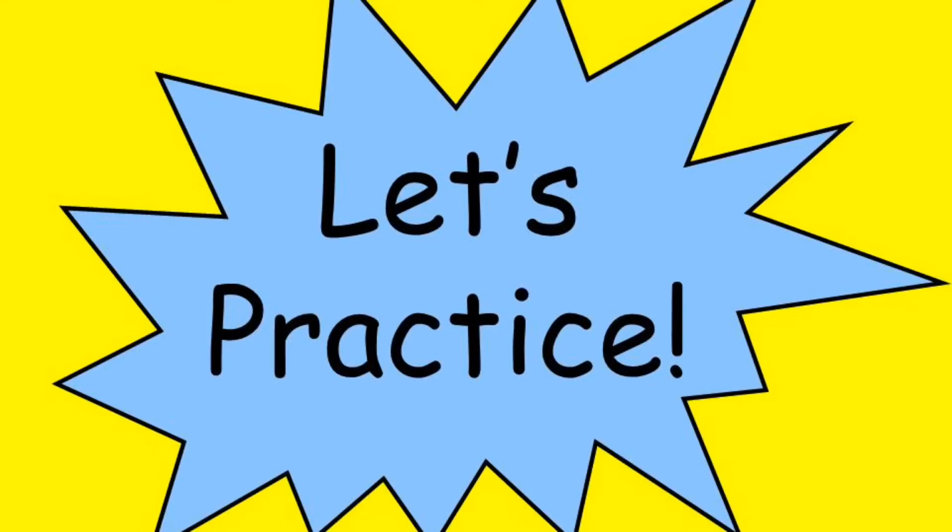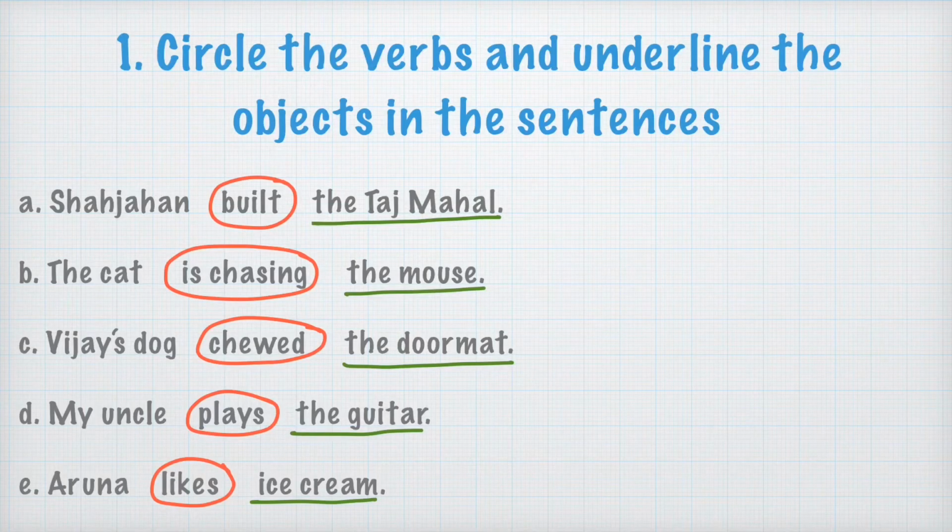Let us practice now to make the concept more clear in our mind about transitive and intransitive verbs through these exercises. Exercise 1 is: circle the verbs and underline the objects in the sentences given below. Sentence A says Shah Jahan built the Taj Mahal. Dear students, you can see here I have circled the verbs and underlined the objects for you.